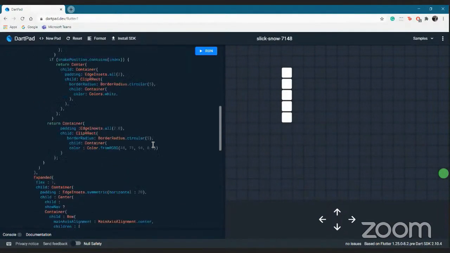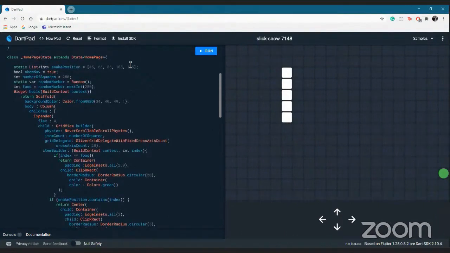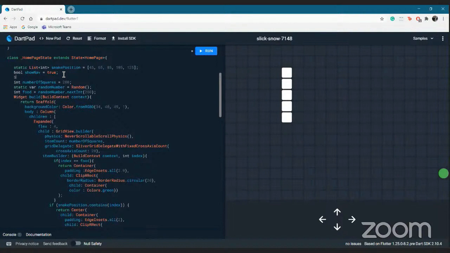Yeah. Now what I want is the direction of the snake. Now we'll get into the basic making of the game. Now the layout is almost done. Now we'll get to the direction of the snake. So let's just declare a variable called direction. And initially it will store down because I want my snake to move down initially.